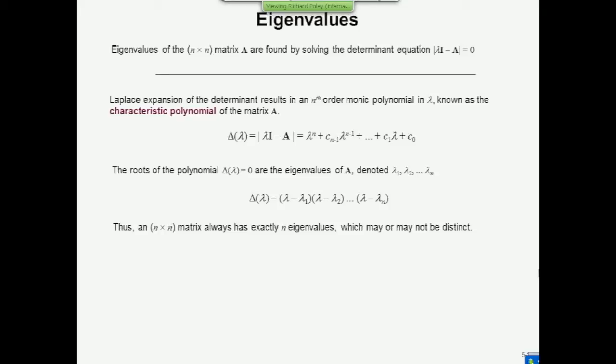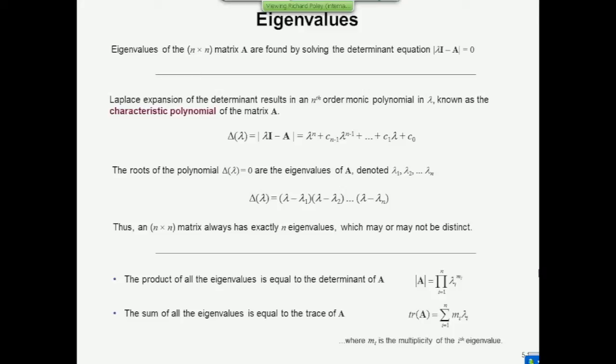And like all polynomials, you can factorize this to reveal what the roots of this are, and they're lambda 1, lambda 2, up to lambda n. So this then is the polynomial which captures the n eigenvalues of the system. And these eigenvalues, if we've started with a transfer function description, actually turn out to be the poles of the transfer function. So this is the characteristic equation of the transfer function that we started with. It's just that we're looking at lambda as the independent variable, not s. It's the same equation. So the coefficients are the same, and therefore the eigenvalues are the same as the poles.